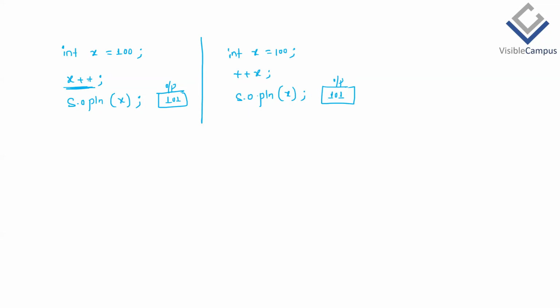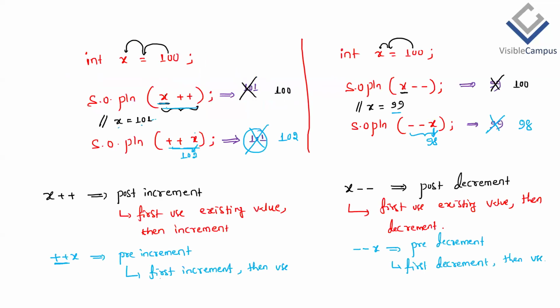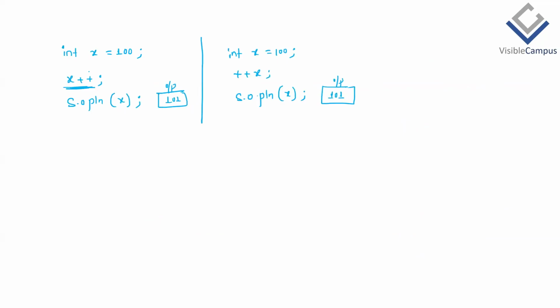But if I am using and printing at the same time in a print function, then the understanding has to be more clear. Otherwise, both will increment the value by 1. But what is the meaning when we use it in a print statement, and what is the meaning when we don't use it inside a print statement? Then there is a difference. Understood? So this is the confusion, I know. Clear?